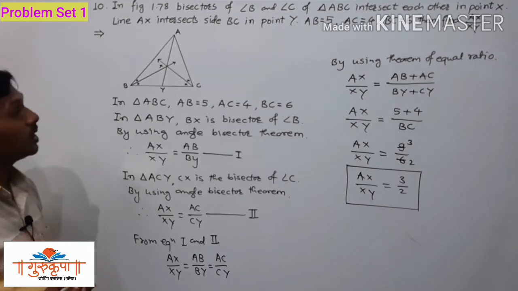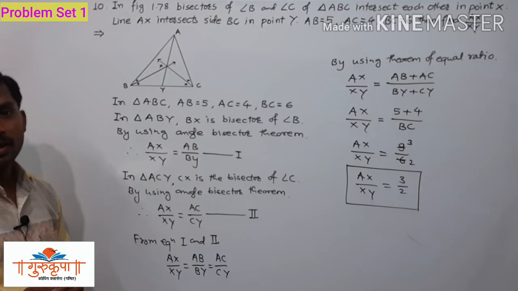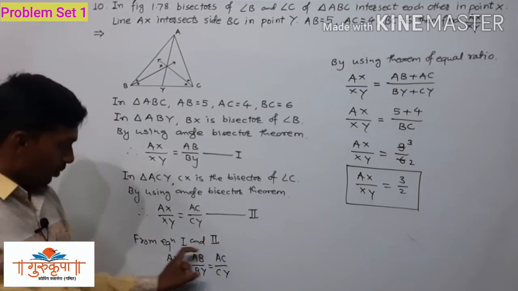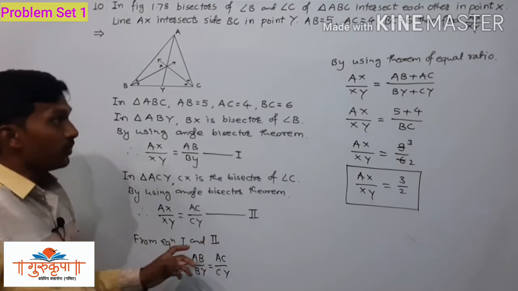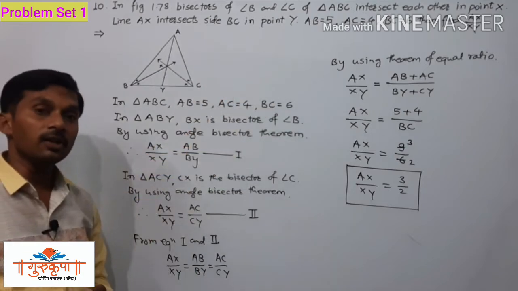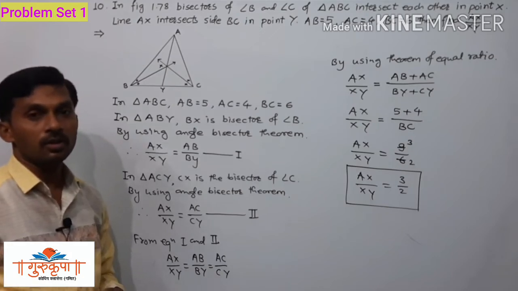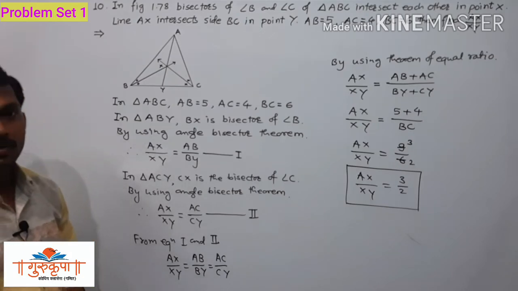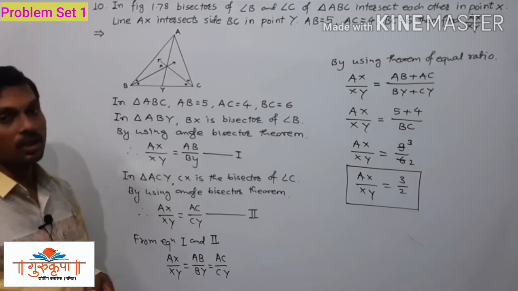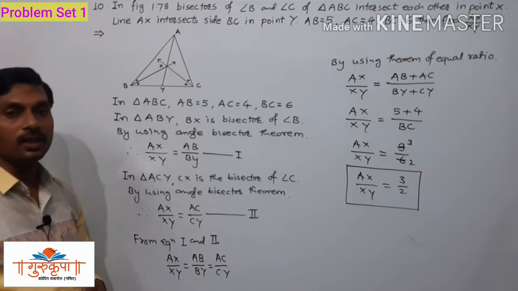So this is all about example number 10, and it is a very important example. Since here we have to write all three ratios, and we have to use the theorem of equal ratio, which we studied in the 9th standard in the lesson ratio and proportion. We have to use the theorem from the 9th standard there, so we have to remember it carefully.